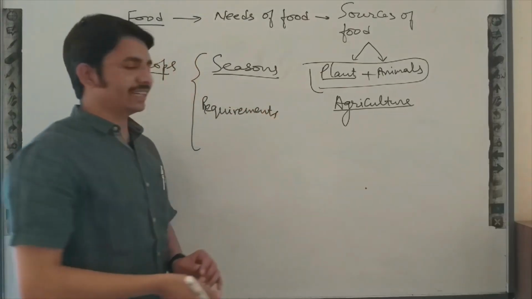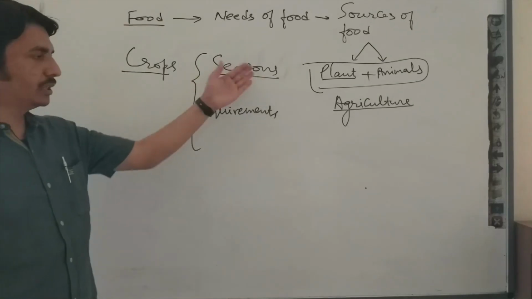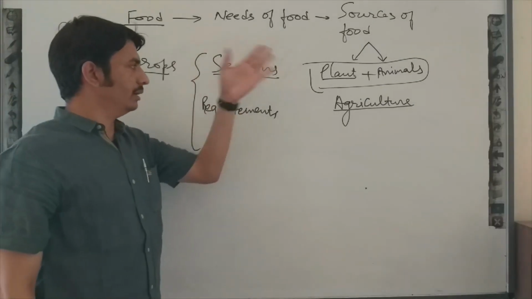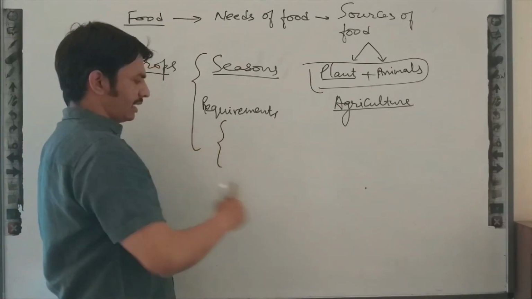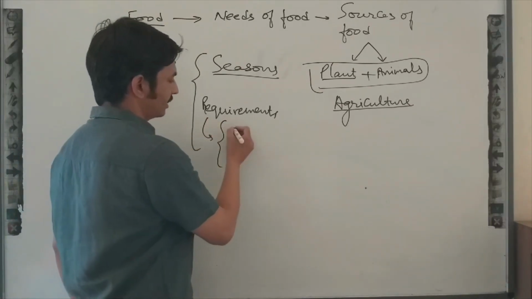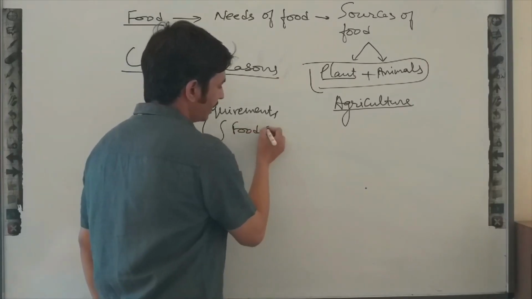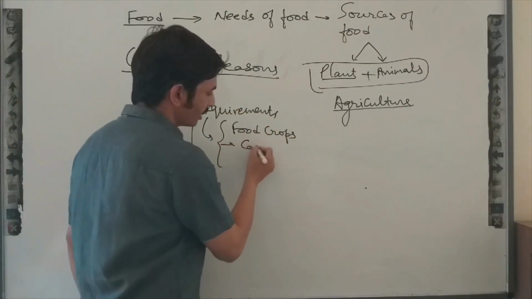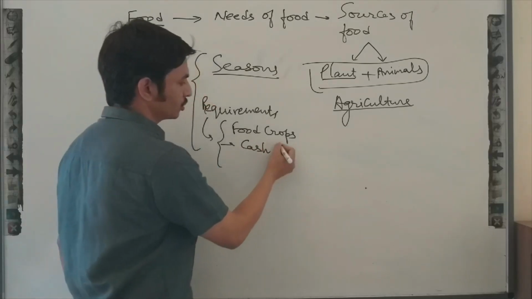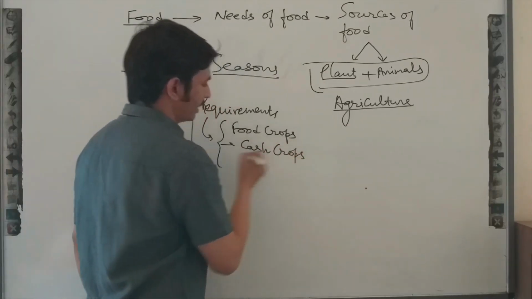So we further classify crops according to season, like Rabi crops, Kharif crops and Zaid crops. According to the requirement, we can divide crops into a number of categories, like food crops. We are growing a number of food crops. Also, we are growing crops for our profit, so we can say these are cash crops.